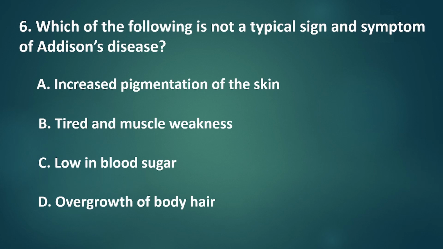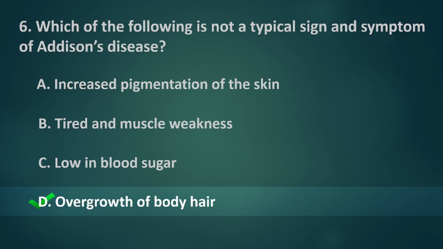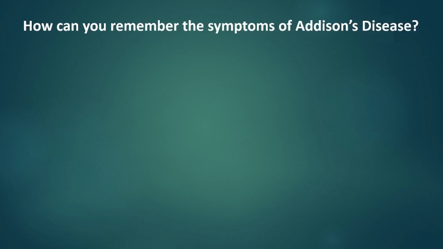The correct answer is letter D. Overgrowth of body hair. This is a symptom under Cushing syndrome, which is an opposite condition to Addison's disease. Options A, B, and C are all signs and symptoms of Addison's disease. So how can you easily remember the symptoms of Addison's disease?